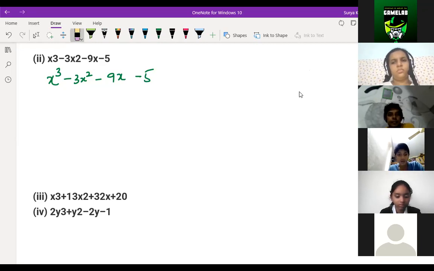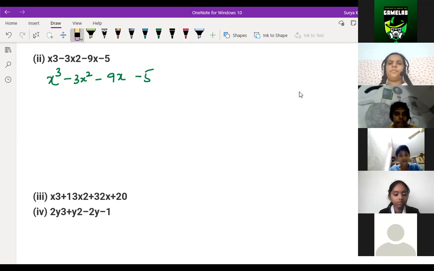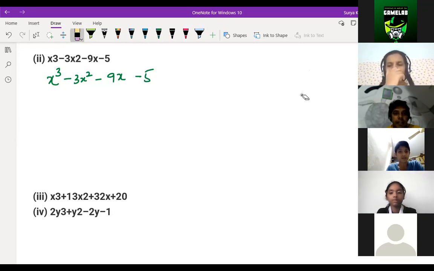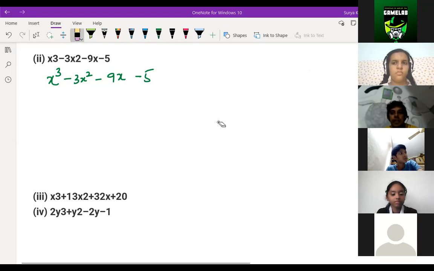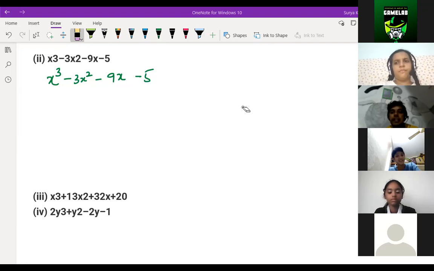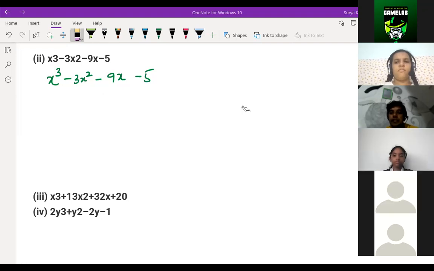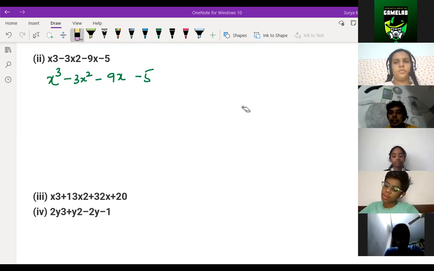Sai Charan, how can you find in that way? You can't find, right? No, sir. So Sriyanvi, any idea? Sahil, Ashini? No, sir. So see what to do, children. On the first day, Sriyanvi, I told you, we have to put x equal to minus 1, 1, minus 2, 2. Keep on putting in this equation, whichever value satisfies 0. If you put x equal to minus 1 and the whole equation becomes 0, then that is a factor, right? So from the starting, you should check.